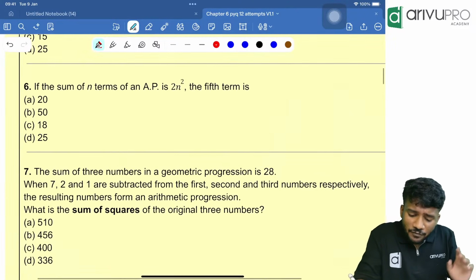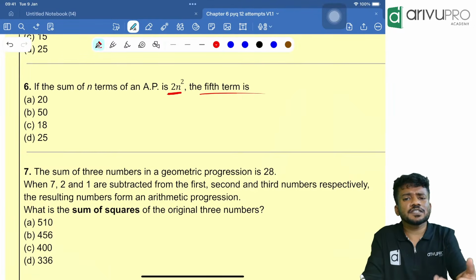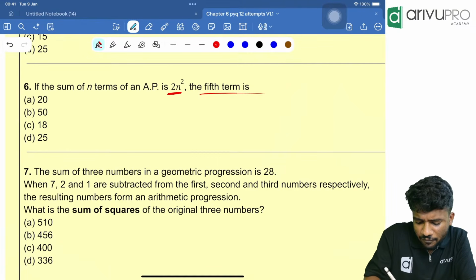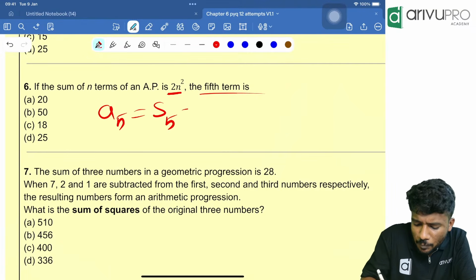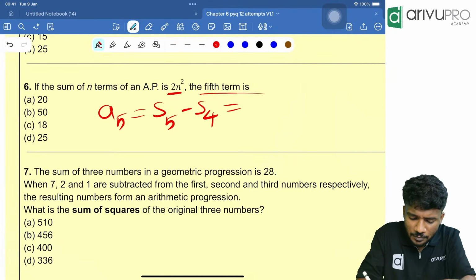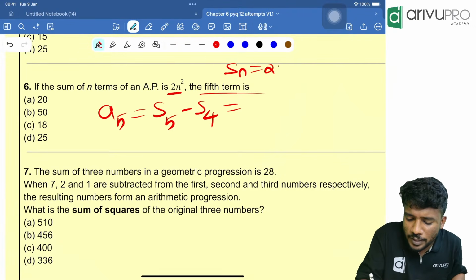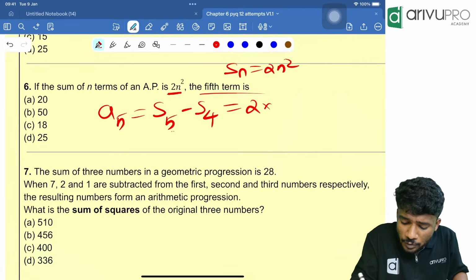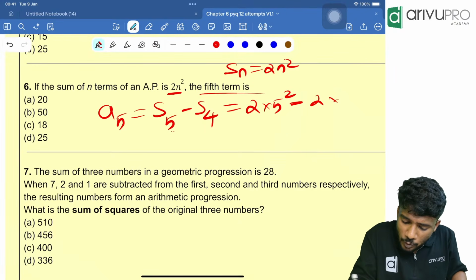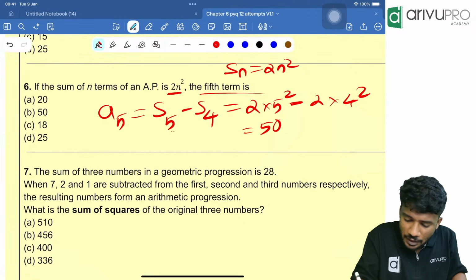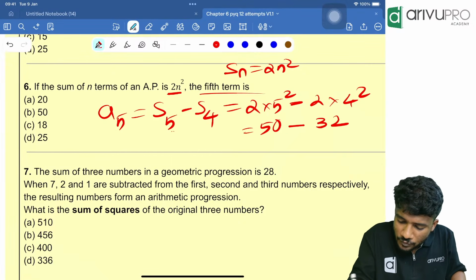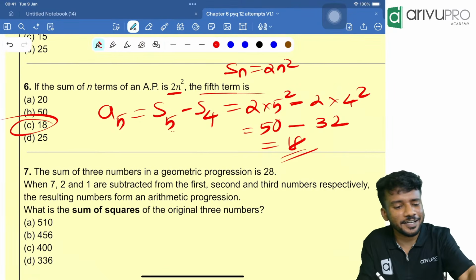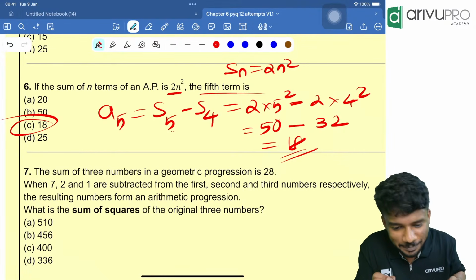Now people, if the sum of n terms of an AP is 2n square, then the fifth term is what? What is the method for finding the fifth term? A5 is nothing but S5 minus S4. Sn is given as 2n square. Instead of n, you put 5 first. That means 2 into 5 square minus 2 into 4 square, which is 50 minus 32. 18 is your answer. Option C is your answer. I hope that you got it. Everyone got it? Yes, Pavani, right answer.